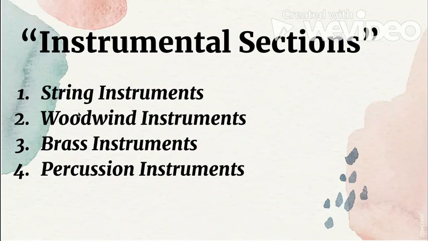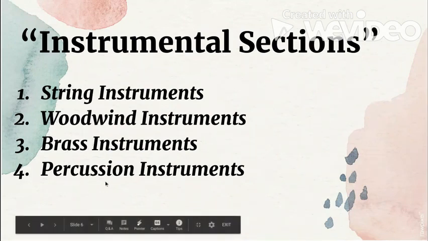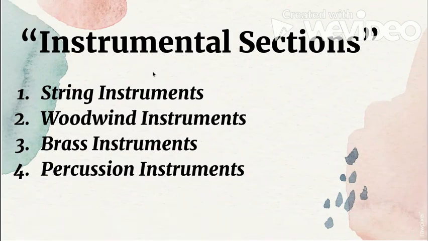The same as woodwind, this is like aerophones. You're going to play that one by blowing, of course. And the last one, percussion. Percussion instruments, class, are instruments that are played by hitting, tapping, or slapping. Those are percussion instruments.